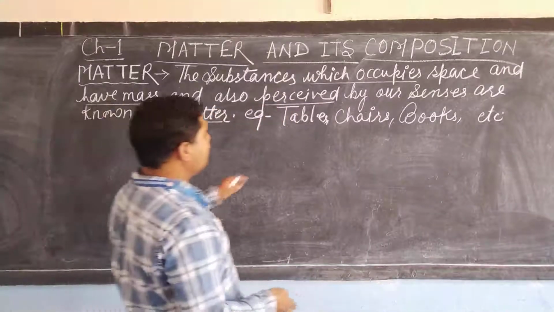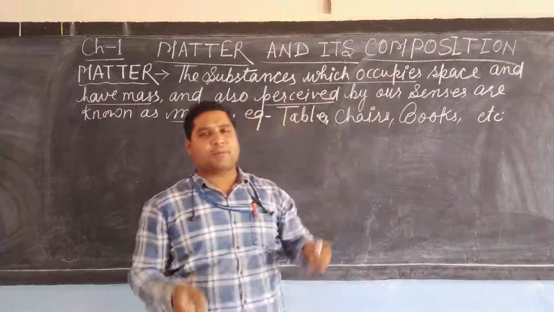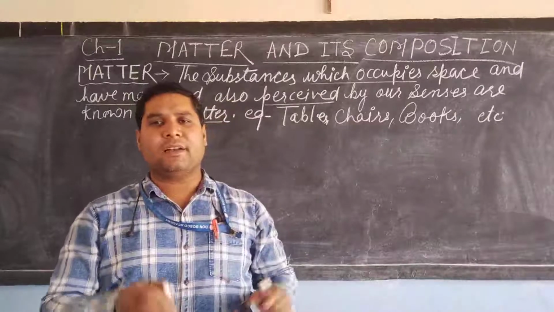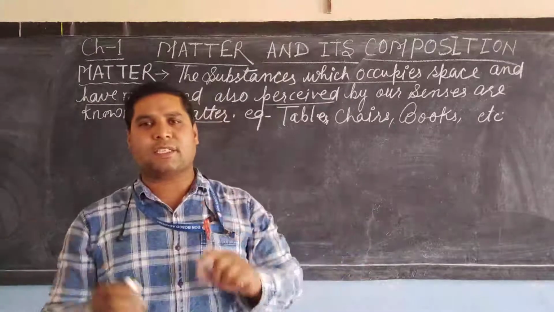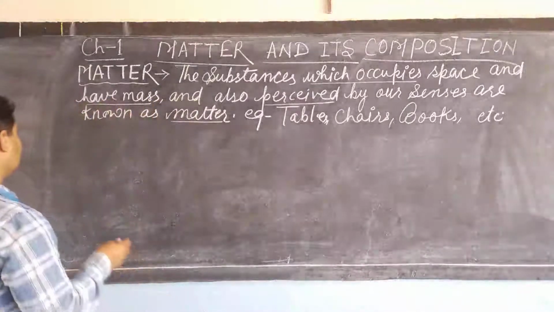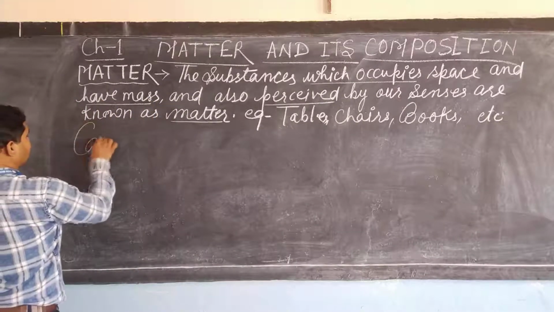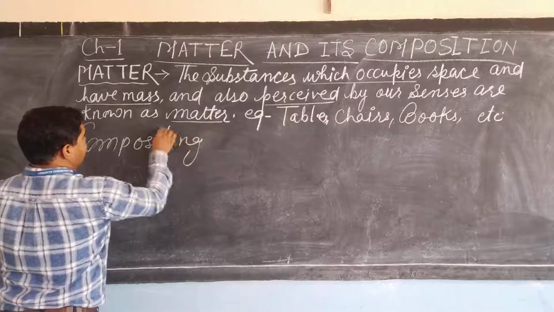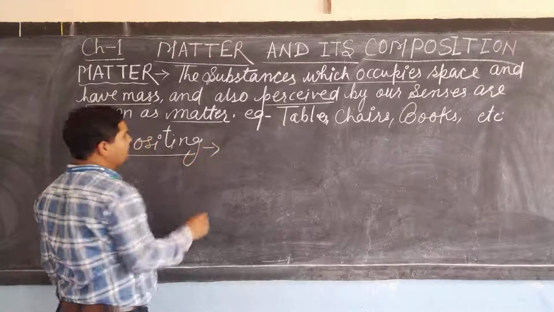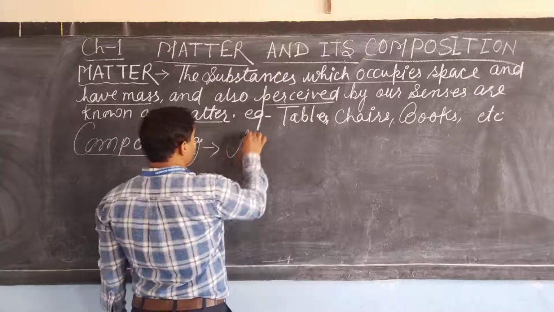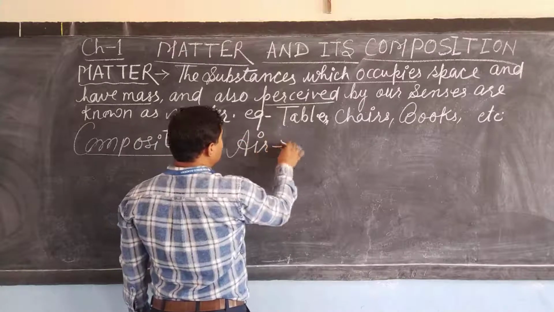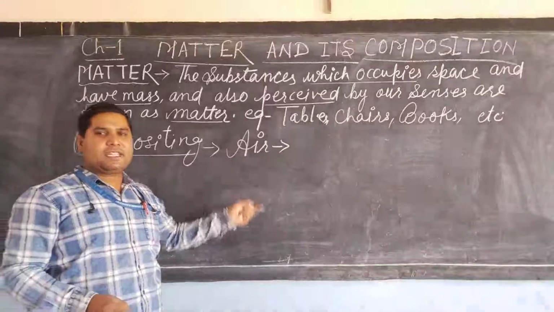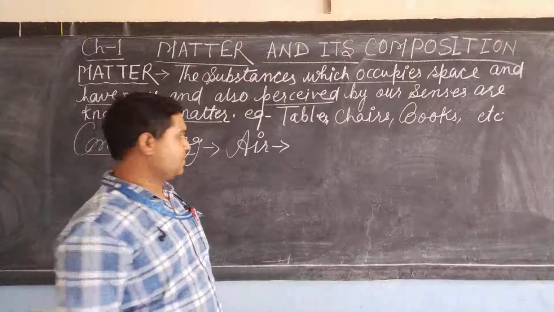Next is the term composition. What do you mean by the term composition? Composition means by which material or by which thing the substance is being made. Let us see with an example, air. Dear student, air is known as a mixture of gases. Air is made of the different type of the gases like